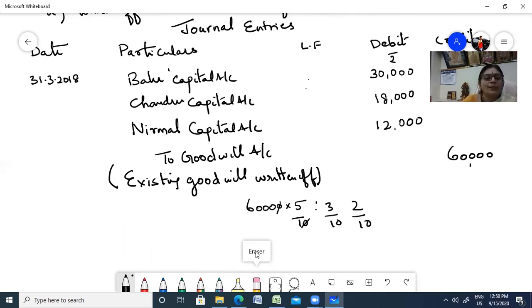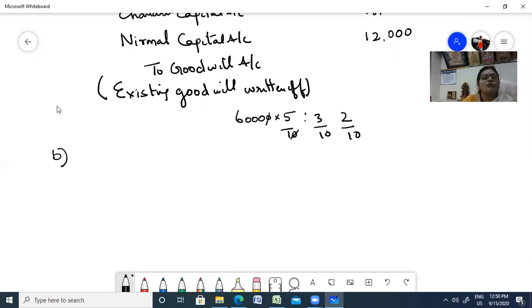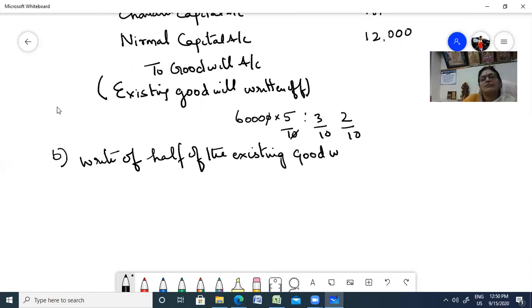Next, we are going to part B. Now, what does part B say? Part B of the problem says that you're going to write off half of the existing goodwill. What is half of 60,000? It is 30,000. The same way you write the date.